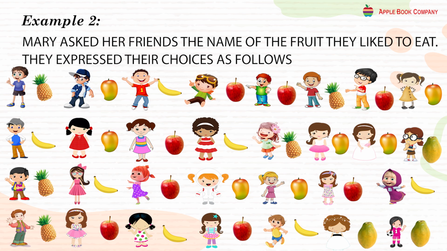Classify the choices with the help of tally marks. Also answer the questions that follow.